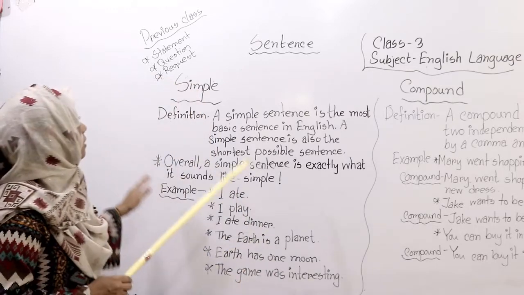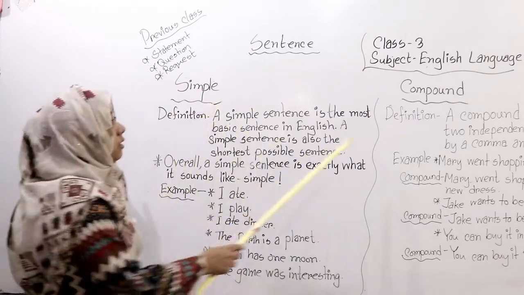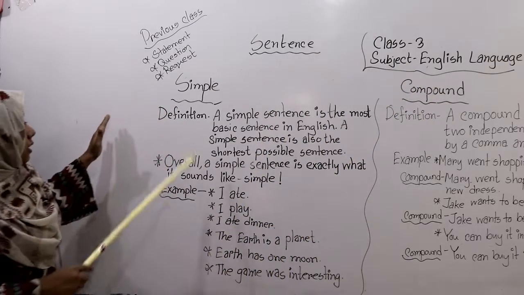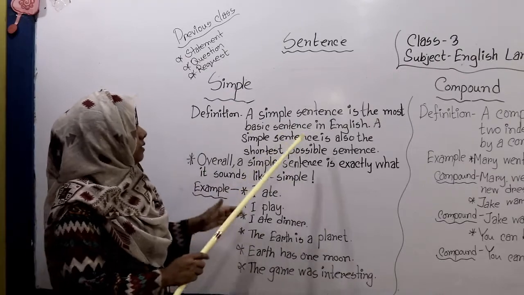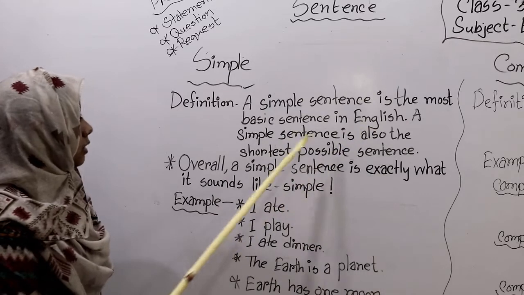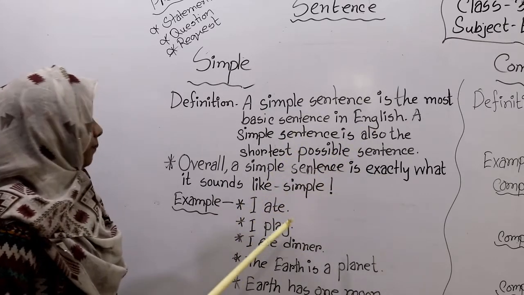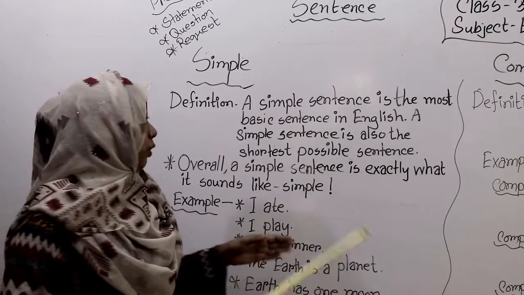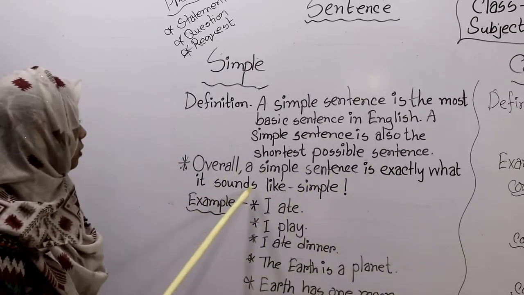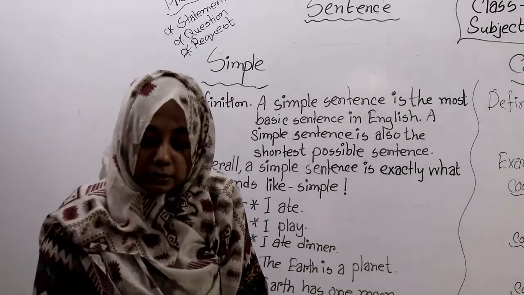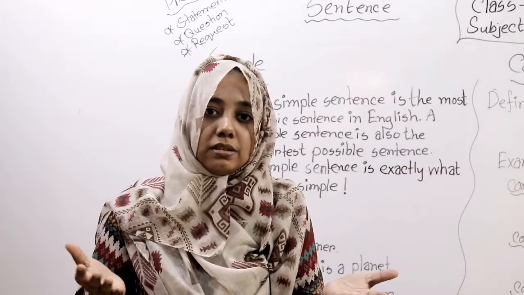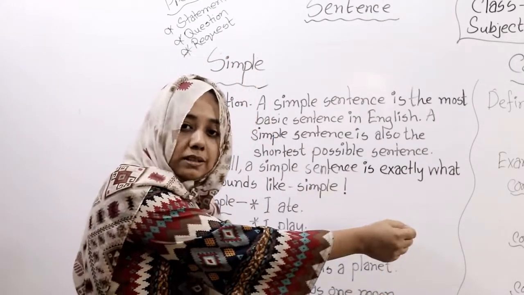Now today we will learn about simple sentence and compound sentence. What is simple sentence? Simple sentence is the most basic sentence in English. A simple sentence is also the shortest possible sentence. So we can say in overall that a simple sentence is exactly what it sounds like, simple, like I am talking. This is a simple sentence. I am writing. This is a simple sentence.